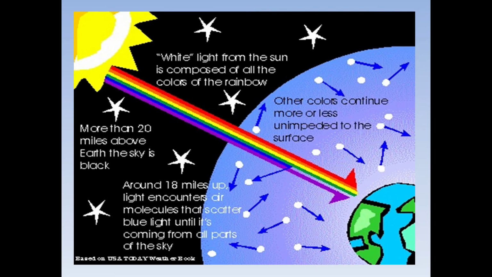So here you can see in this diagram the scattering of blue light and why the sky appears blue. As you can see, there are blue colored arrows here. These blue colored arrows show that the blue light is scattered. The blue light is coming straight and then it is scattered. Similarly, from the other beams also only blue light is scattered, because the smaller particles of the atmosphere scatter blue light to the maximum extent.